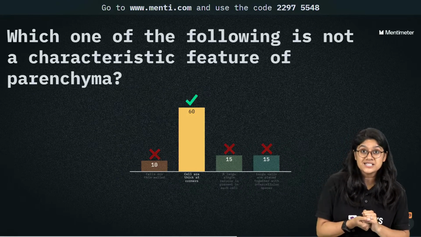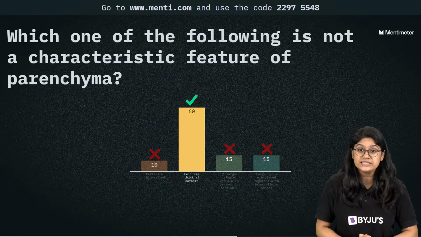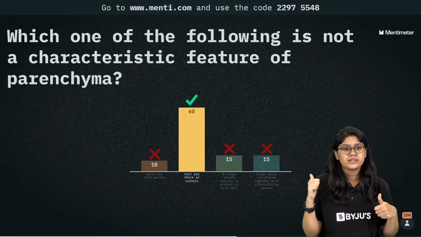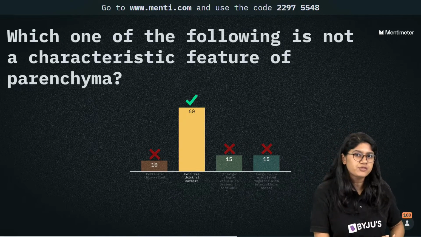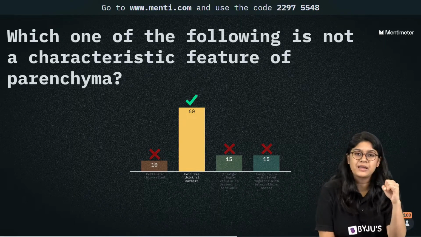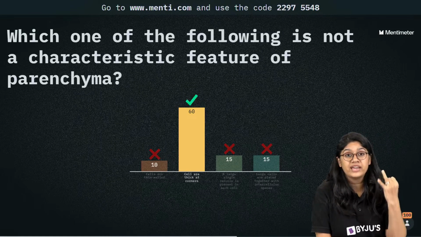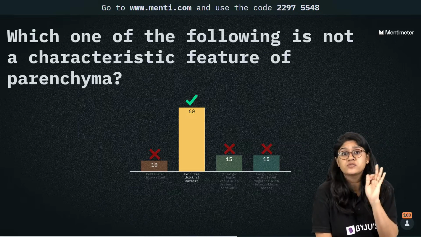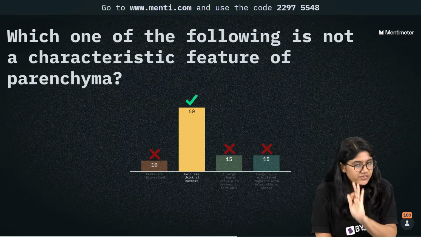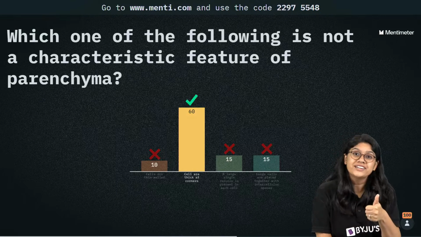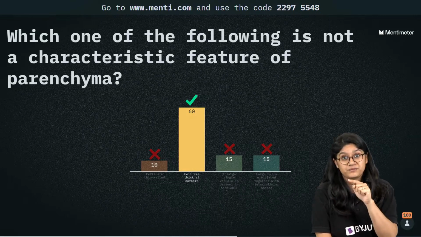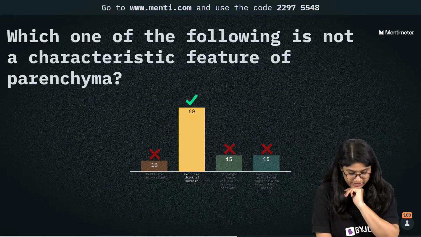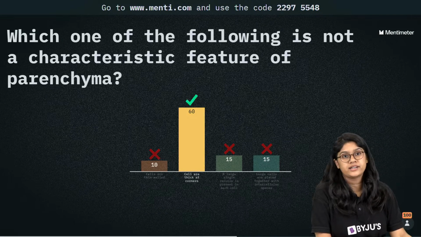Everyone, the cells which have the thick corners are of collenchyma, right? Everyone give a thumbs up if you're clear with this question. I can see that there was a bit of confusion over here. See, parenchyma are living cells, right? They have a very thin cell wall, and they have lots and lots of intercellular space. That's a very important characteristic feature of them. Collenchyma mein, the cell will have the thick corners, okay? And they provide the flexibility. So 60 of you have voted for the correct answer.